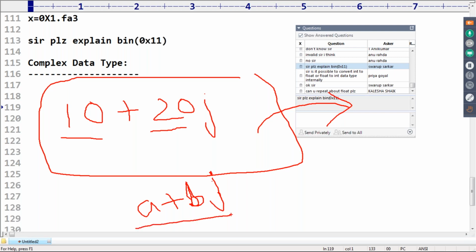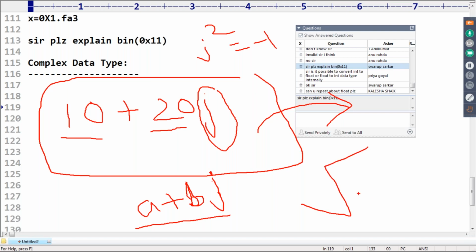a plus bj. Sir, is the j symbol compulsory, or can I use any other symbol? No chance at all. You should use only j. What is the value of j, sir? Do you know? j square is equal to minus 1. j is equal to square root of minus 1.